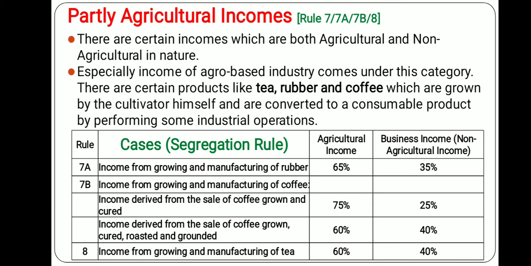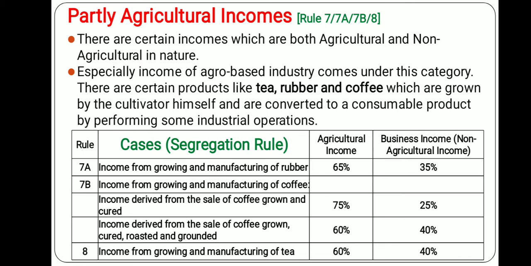Similarly, rule 7B covers income from growing and manufacturing of coffee, where income is derived from sale of coffee grown and cured, then 75% will be considered as agricultural and the rest as business income. But if the same coffee is grown, cured, roasted and ground, then agricultural income will be 60% of the total income and 40% will be non-agricultural income.